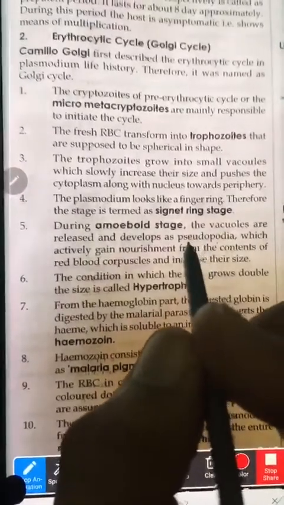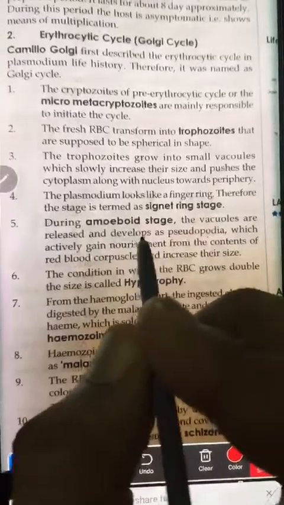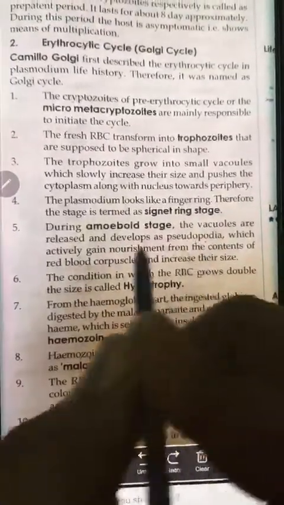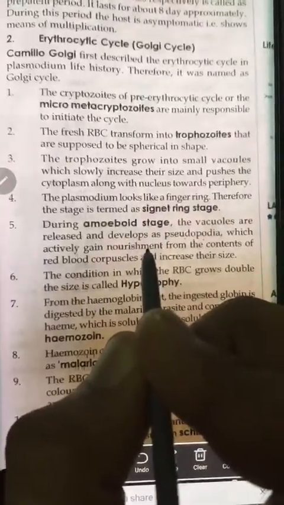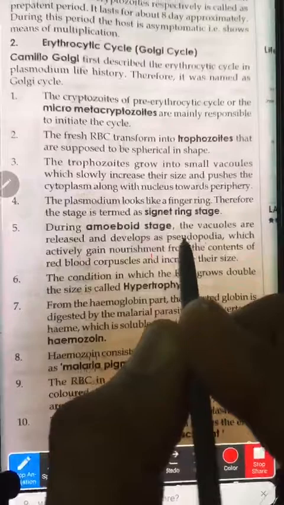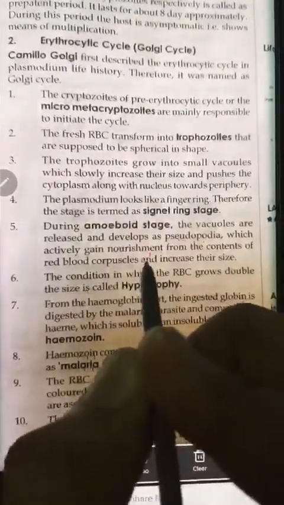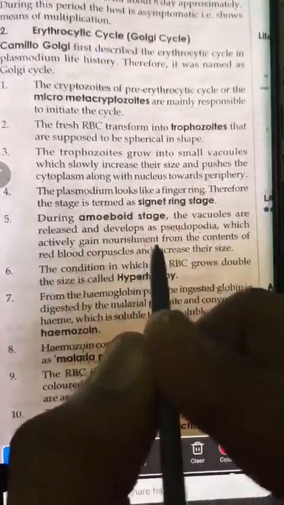Exactly. The word podia is usually used for locomotion, but here the main important point is that they will be using this pseudopodia for gaining nourishment. The pseudopodia is going to attach to the RBC, and from there it will absorb everything. Like this, the size of the amoeboid stage trophozoite will increase.